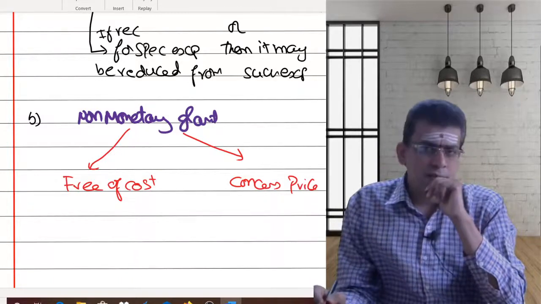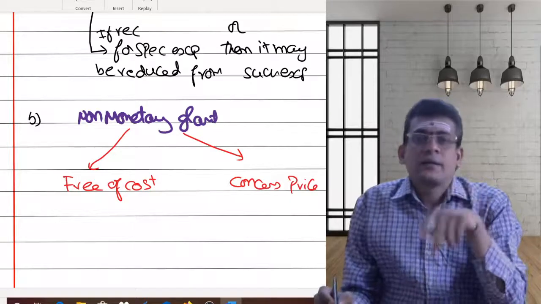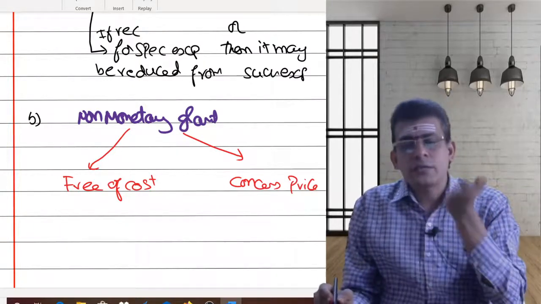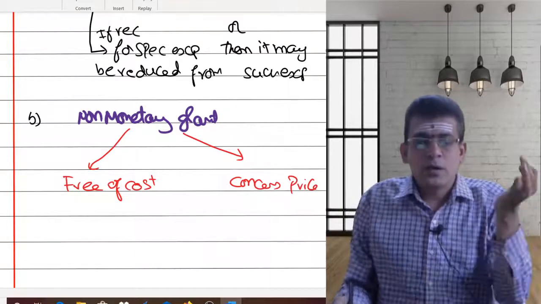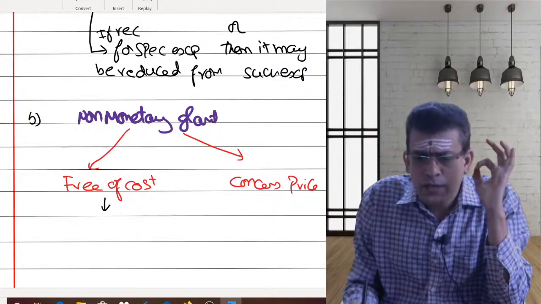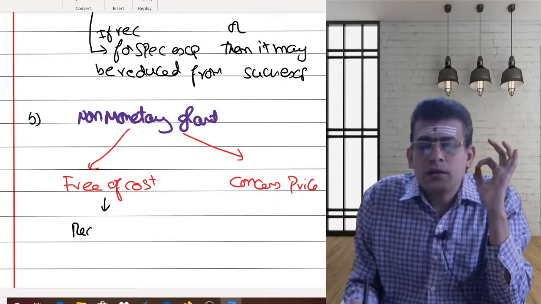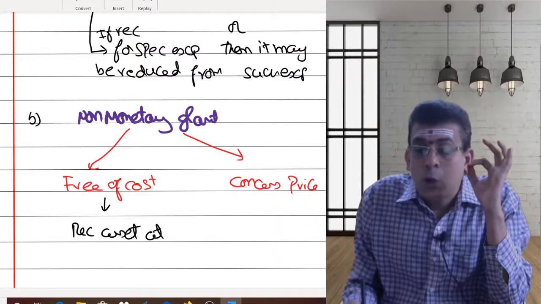I had given an example that whenever you are getting an asset under government grant, AS 10 is not applicable, AS 12 is applicable. Now we are trying to discuss the case. So whenever you are getting an asset at free of cost, AS 12 clearly says record such asset at nominal value.